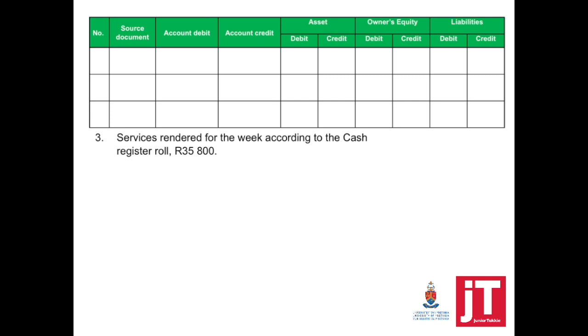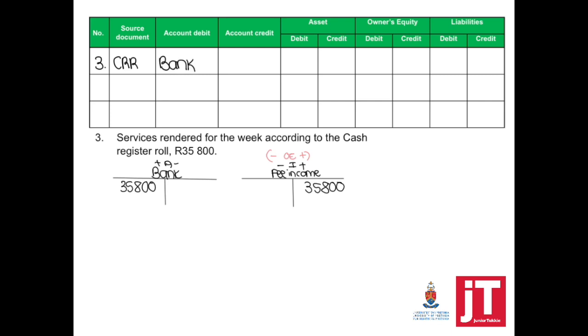Number 3, services rendered for the week according to the cash register roll. The business received money, so bank will be debited. Why did the business receive money? Services rendered will always be shown as fee income or current income. And that will have a positive effect on my owner's equity. My source document, cash register roll, account debit, bank, fee income, credited, debit assets, credit, owner's equity.